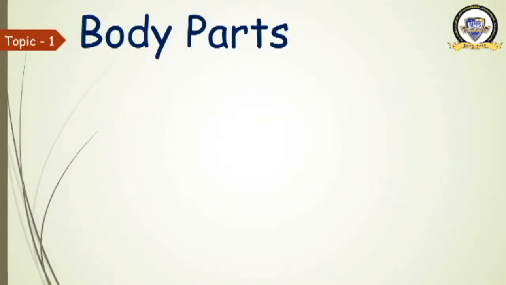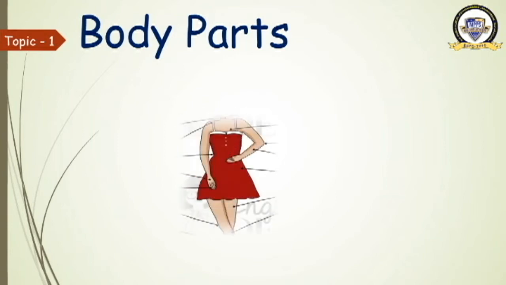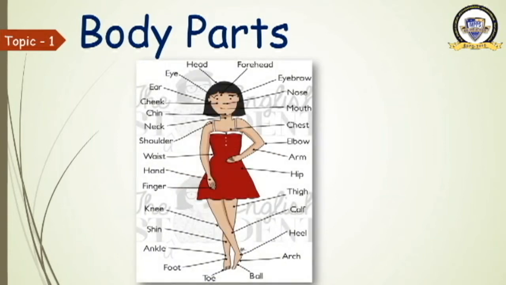The first topic is our body parts. Our body has many parts. What are the parts of our body? See this picture. We have many parts in our body, starting from our head. See, head to toe, there are many parts. Can you name them? Okay, read it with me, starting from the head to the right.